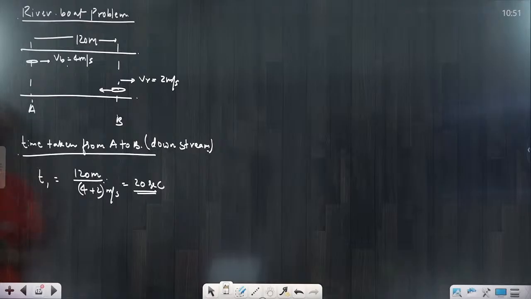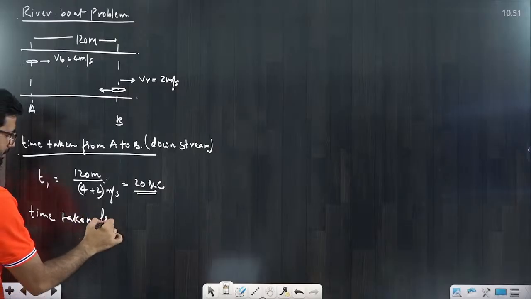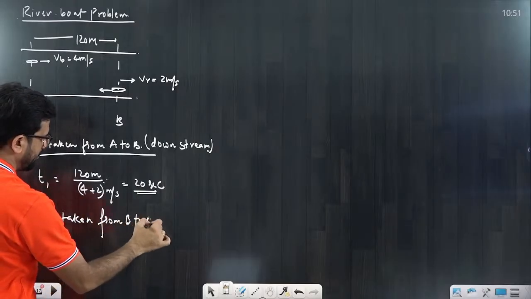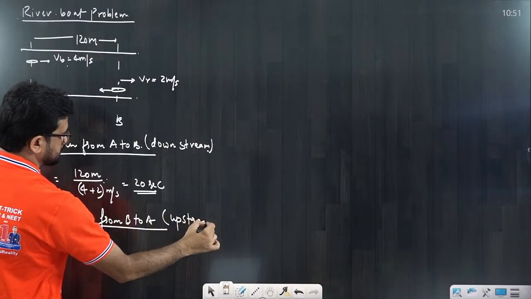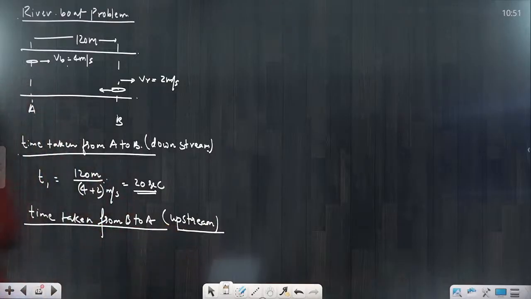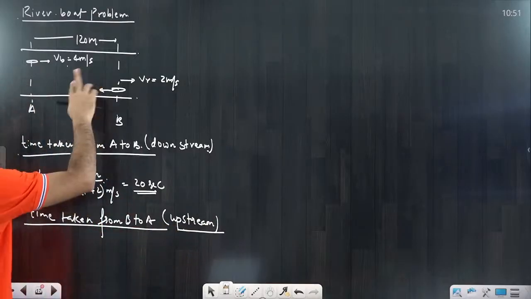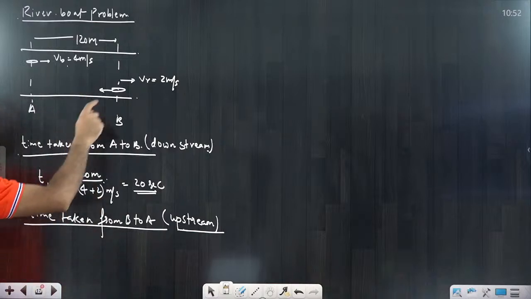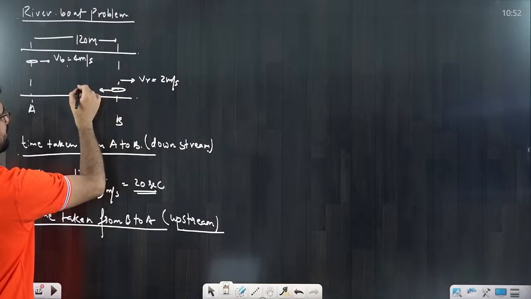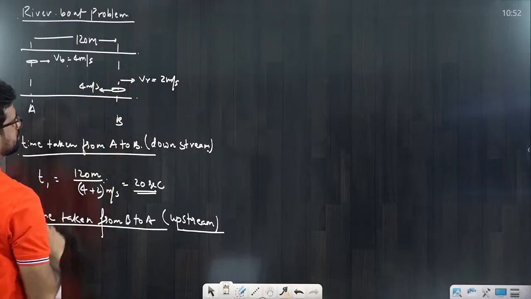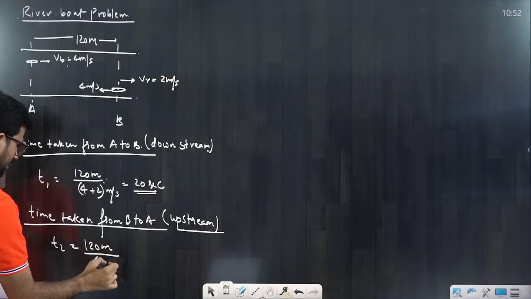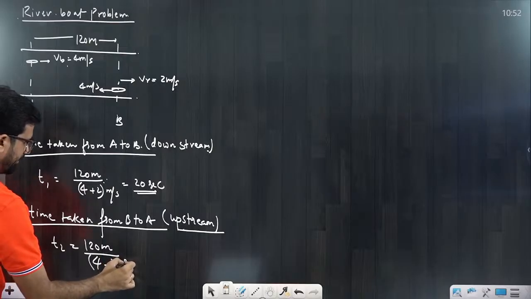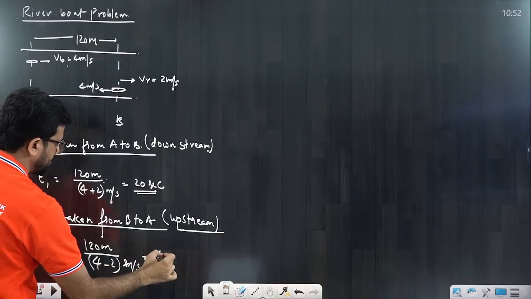If you go for the reverse part, that is the time taken from B to A. B to A, that means we call it upstream. Upstream means opposite. Opposite to the flow, that means their speeds are subtracted. So this is 4 minus 2 meter per second, 4 meter per second and 2, so total becomes 2 only. So T2 would be 120 meter divided by 4 minus 2 meter per second. If you put it in, total is equal to 60 seconds.